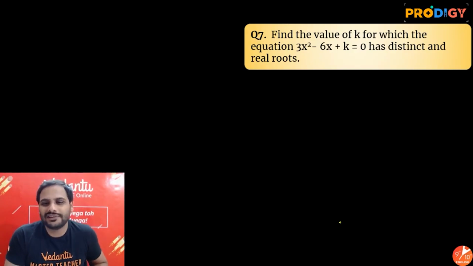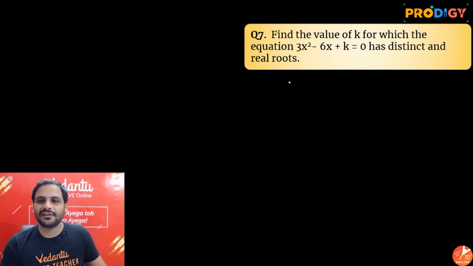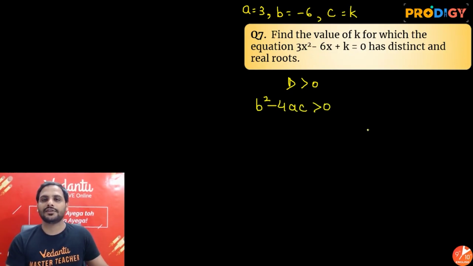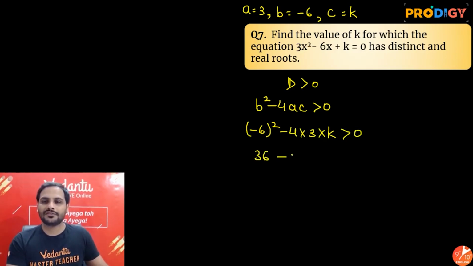Now look, obviously the condition has changed. Distinct and real roots means discriminant greater than 0. Here a is equal to 3, coefficient of x square, b is equal to minus 6, c is k. So I can say b square minus 4ac is greater than 0. Linear inequality we are solving. So minus 6 whole square minus 4 into 3 into k is greater than 0. So it will be 36 minus 12k is greater than 0.